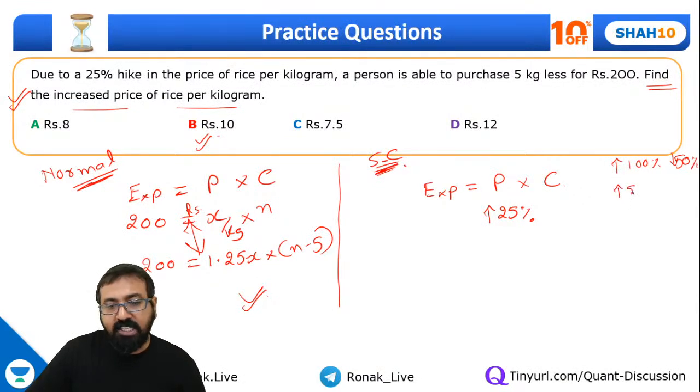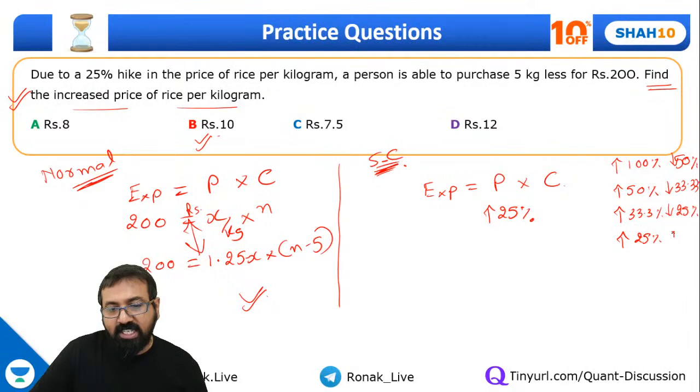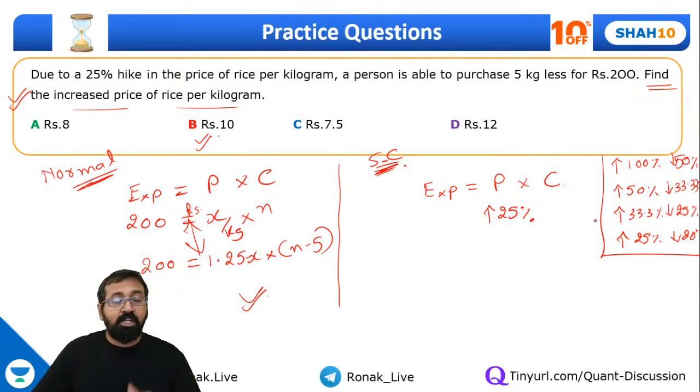Same way, 50% increase will get cancelled off by 33.33% decrease. Right. Same way, 33.33% increase will get cancelled off by 25% decrease, and so on and so forth. So 25% increase will get cancelled off by 20% decrease. Please remember this pair of values in case if you haven't attended that session.